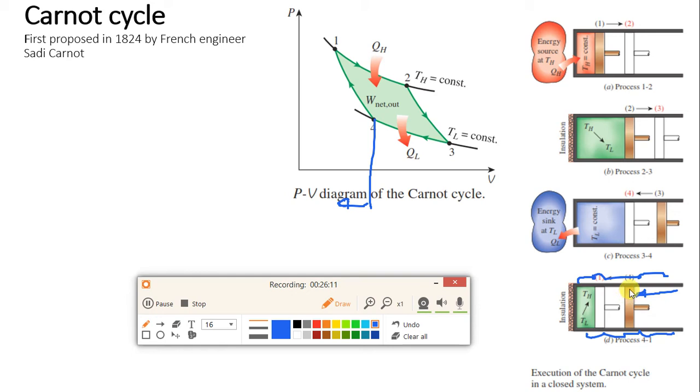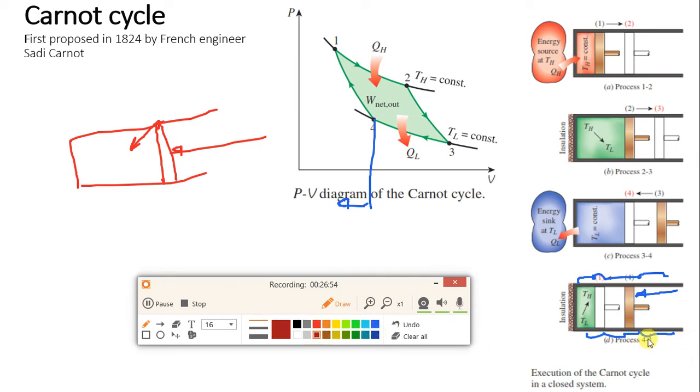And again here also we will consider that the piston is frictionless. So I will give you an example. Suppose this is the piston, moving towards the left side. In the actual case, there will be friction between the piston and cylinder. Some heat will be generated and added to the gas. So in the actual case, it will not be isentropic or adiabatic. But here, in our Carnot cycle, we are assuming the piston is frictionless. That is why this is an adiabatic and reversible process, that is, an isentropic process.